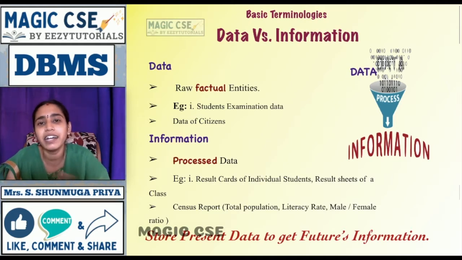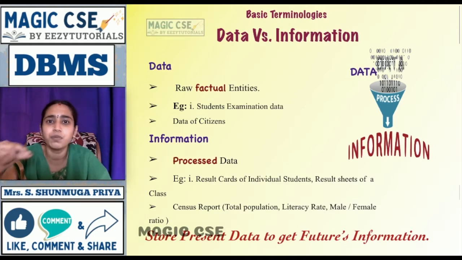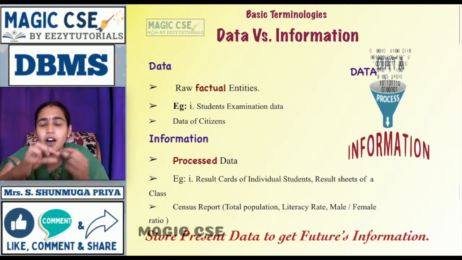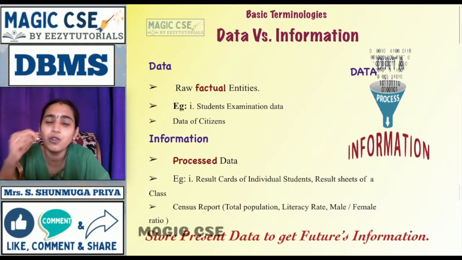So for the entire class I have written. For each student, I'm going to add up all the collected marks. Then I'm going to put a total, average. Then I'm going to find what is the rank he got. So all these things I'm going to enter in a report and I'm going to give him as a report card. So each value in the report card is information. Why?